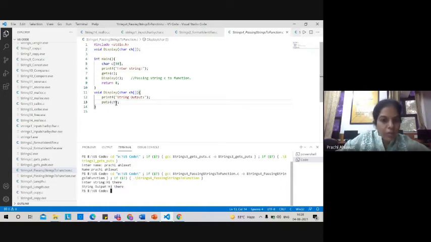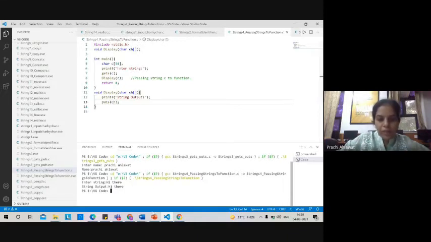In the string output, the puts function prints hi there. And how much size has it taken? How many bytes? Hi is 2, there is 5, that makes 7, one is for the space, 8, and one is for the null character. So instead of 50, this variable is using only 9 bytes. This way you can pass a string inside a function.